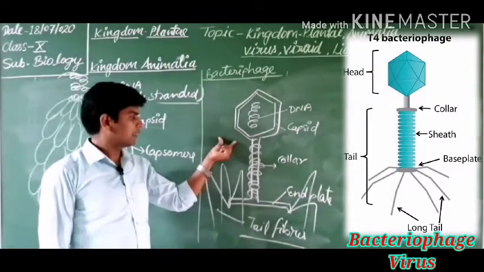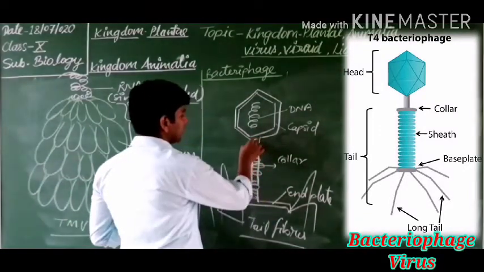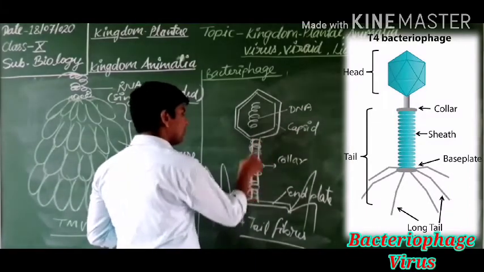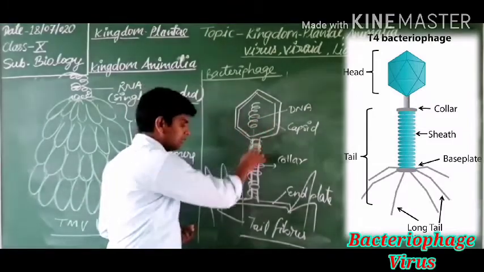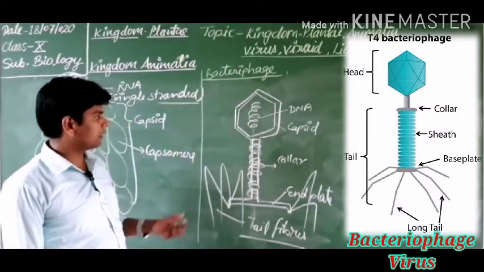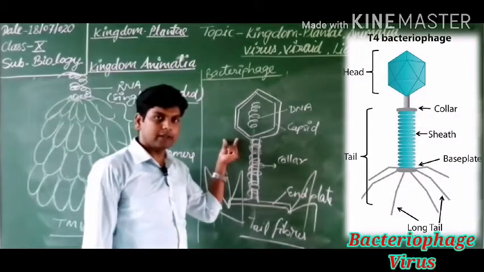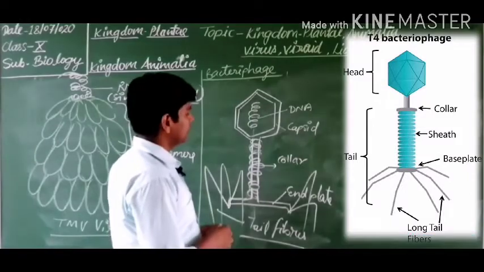This collar, this is the neck, is hollow inside, by which the genetic material can move from its head to the tail after attachment with bacteria. So this is the bacteriophage.